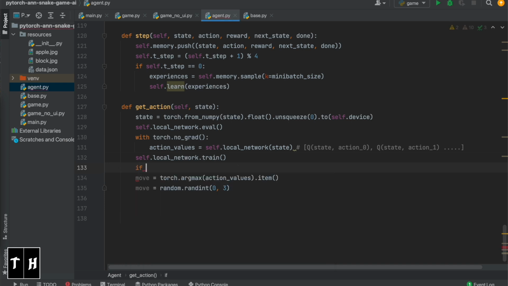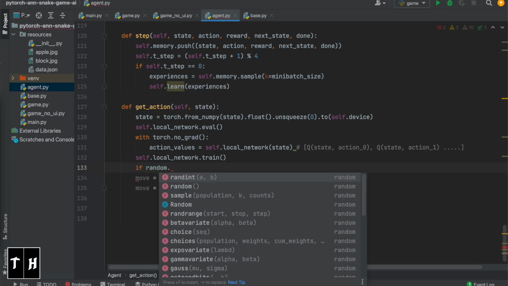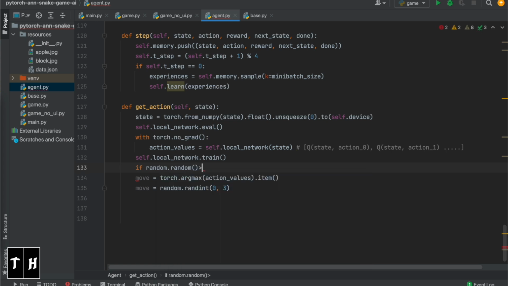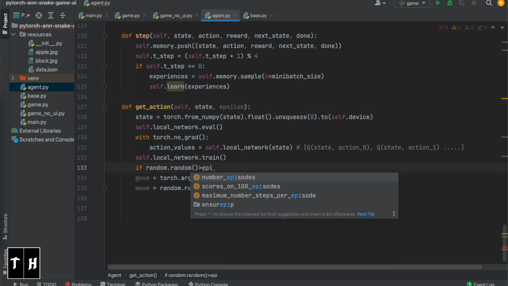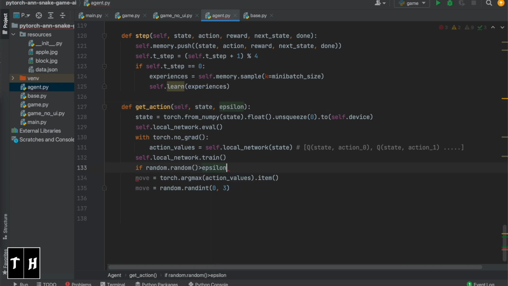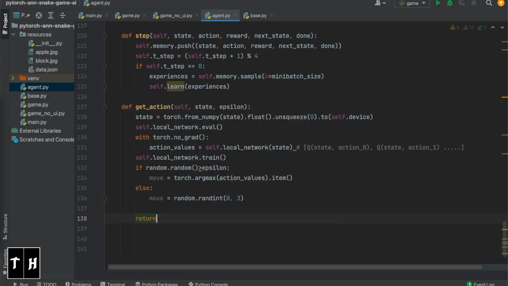So what we will do: if random.random() is greater than epsilon, this function will also take epsilon as a parameter. If greater than epsilon, then choose the move from the local network, else pick the random move. And here, return move.